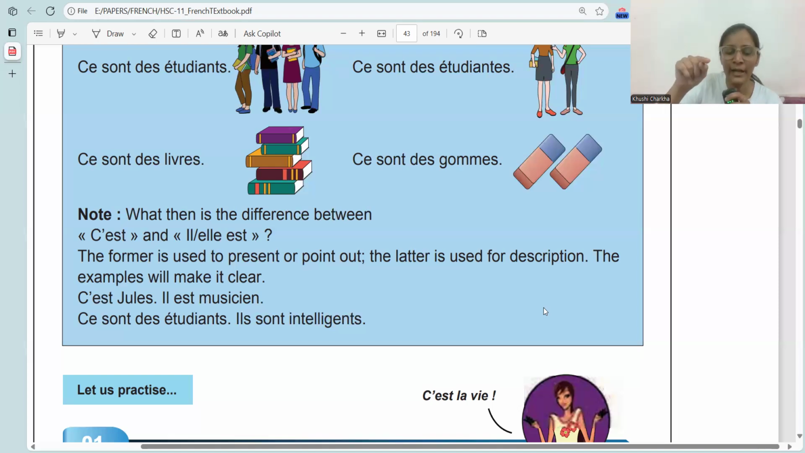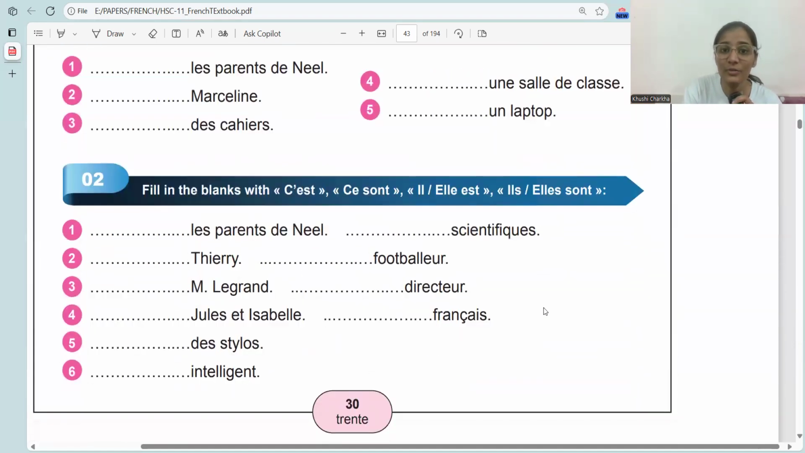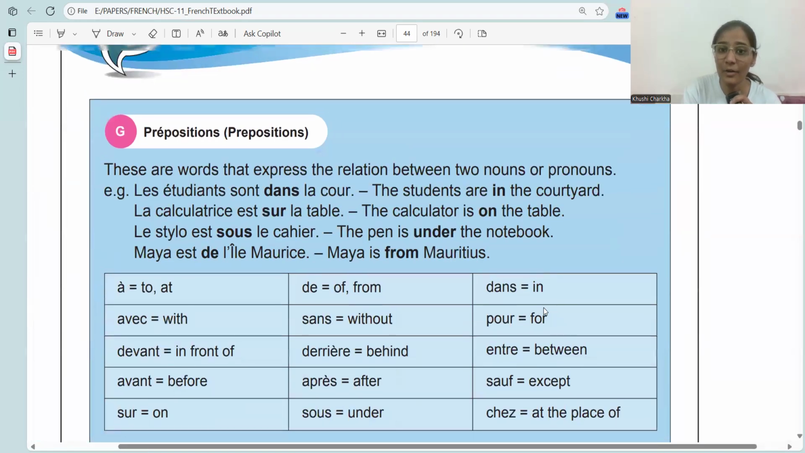But when pointing out, we'll use c'est. The examples will make it clear. C'est Jules. This is Jules. Il est musicien. He is a musician. Ce sont des étudiants. These are students. Ils sont intelligents. They are intelligent.